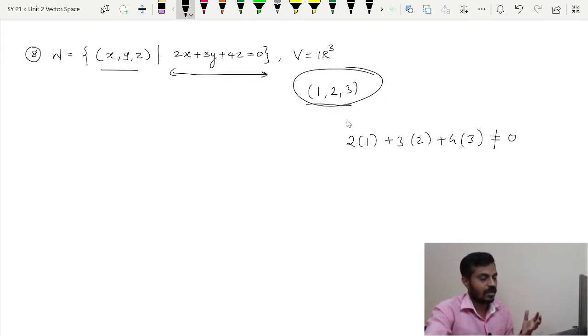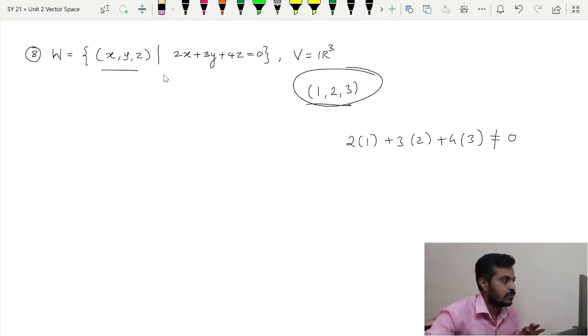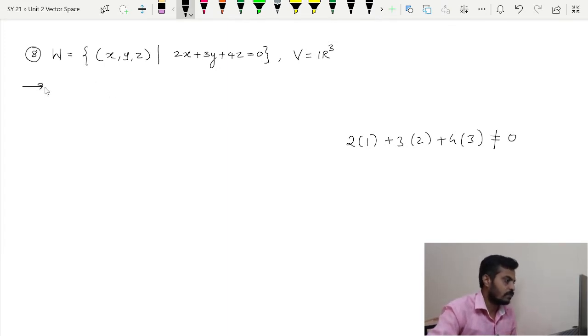Is that clear? So in other words, W is a solution set of this system, because in fact this is nothing but a homogeneous system. So over here we are trying to see whether the solution of homogeneous linear systems forms a subspace, or in other words a vector space or not, and we are also going to try whether non-homogeneous systems will form vector spaces or not. So first of all, let us try to show whether this W is a subspace of R3 or not. So the first question in your mind is whether this W will be non-empty or not.